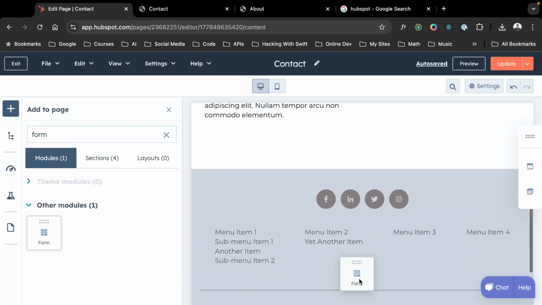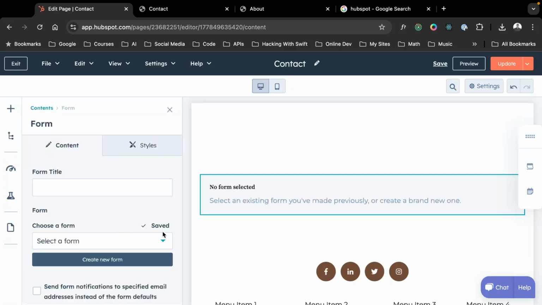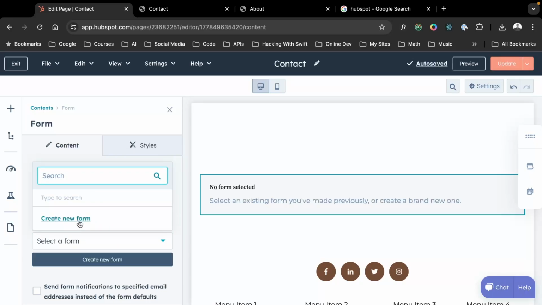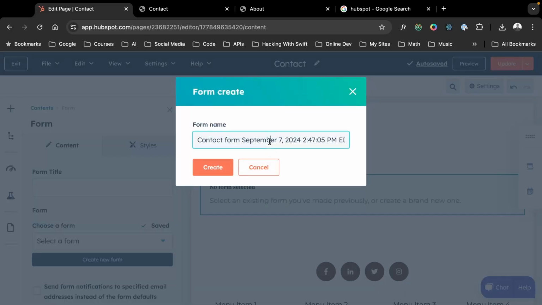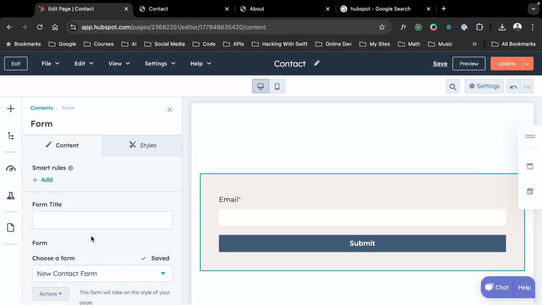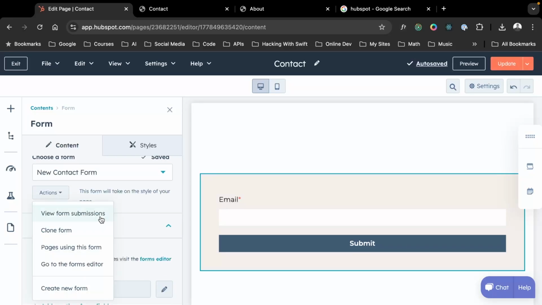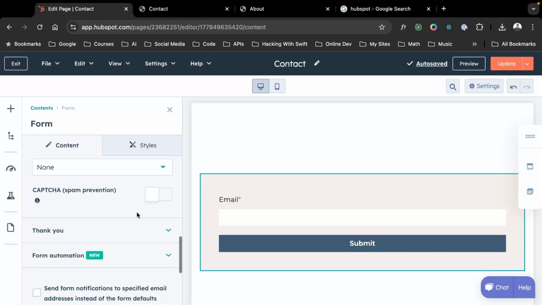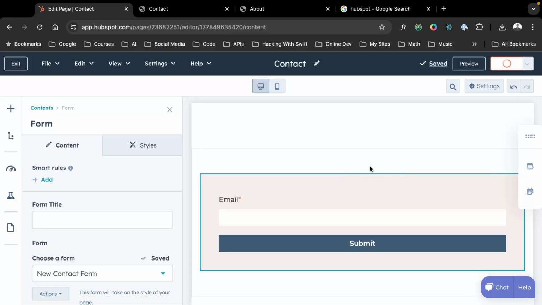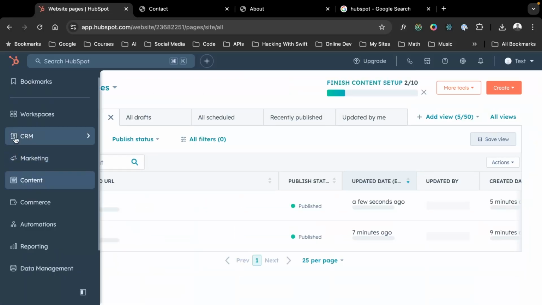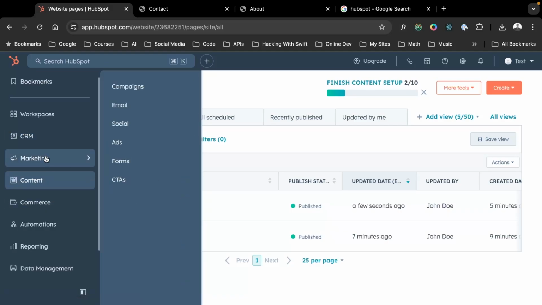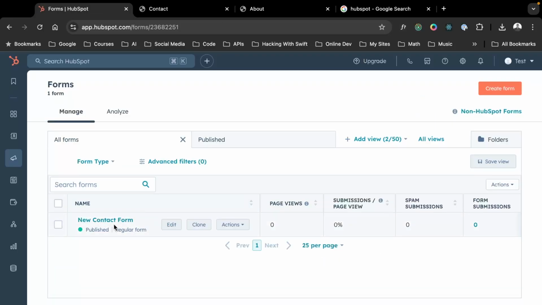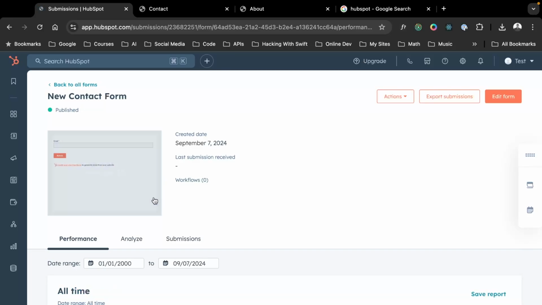If we wanted to add a form element here, we could drag this, and it's going to prompt us to select a form and create. You know what, let's just create a new form, new contact form. Create. Boom, there we go, right? And then we can also now view this form and we can update this. And actually, if we go now and press exit and we go to forms, CRM, marketing forms, it's going to be right there. And we're going to be able to see all our submissions.